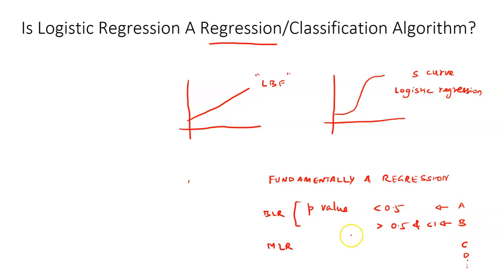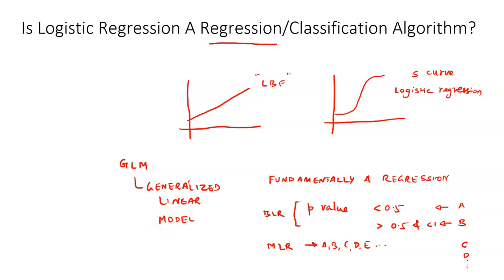Instead of A and B, I can have A, B, C, D, even E. So there are multiple categorizations possible, and I will have different levels of threshold. Please note that logistic regression actually belongs to a group of models known as generalized linear models. Please keep this in mind.